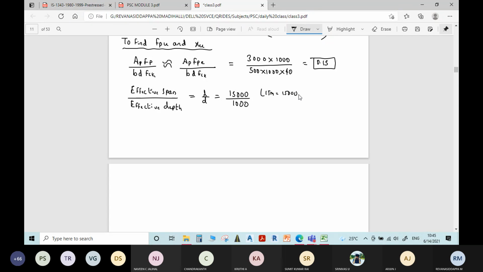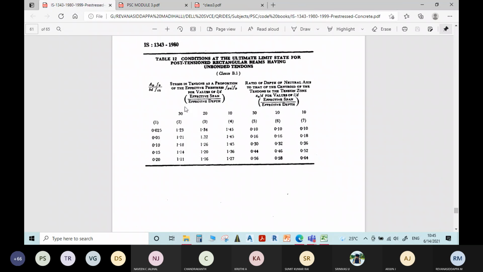What is the ratio you will get? You will get 15. Now using this table corresponding to AP FPE divided by BD FCK is equal to 0.15 and L by D ratio is equal to 15, you need to find the constant here.